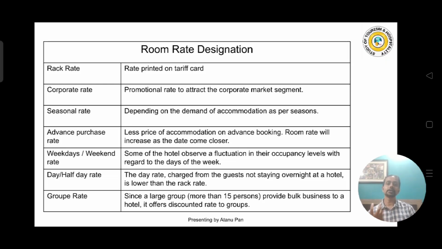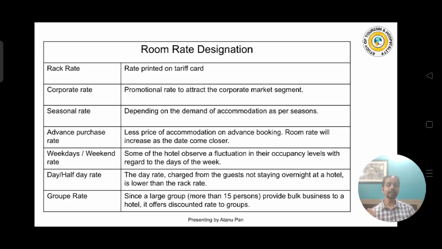To get more customers or to get more guests. In the winter, if it is an on season, the rates will be high because the demand is high. Now in the monsoon the demand reduces, so the rates also reduce. And in a very humid summer, in a hot place, it is called off season, or we can say a lean season, and the demand totally decreases. In that case the rates also decrease to get more customers or guests. So these are called seasonal rates.